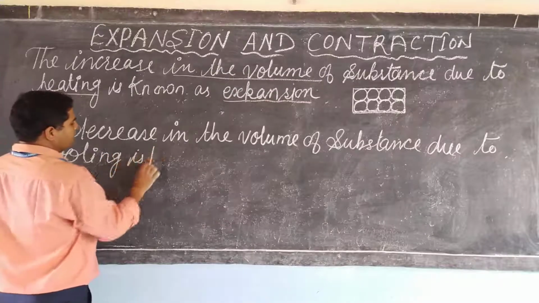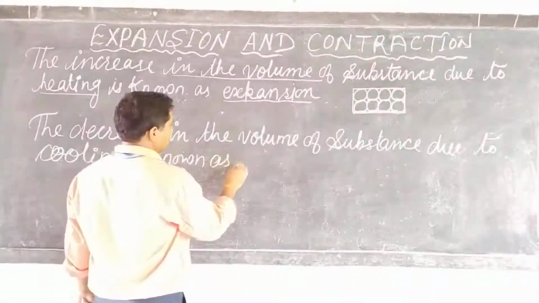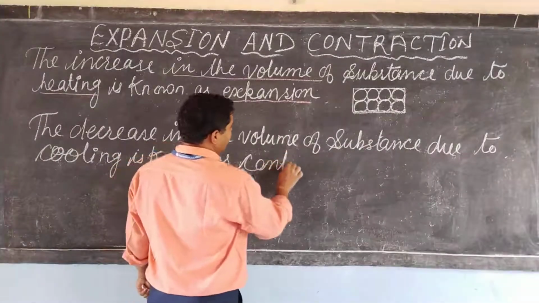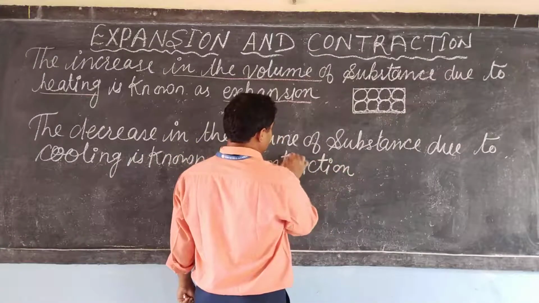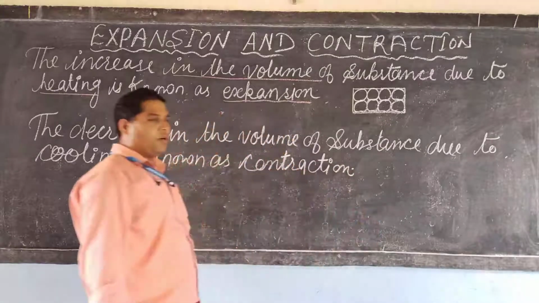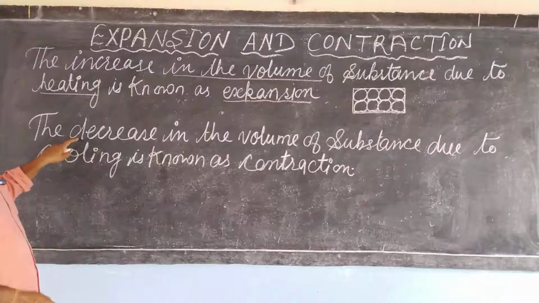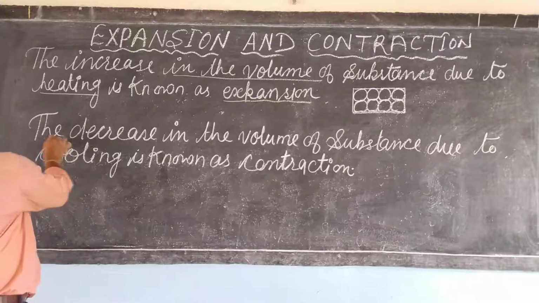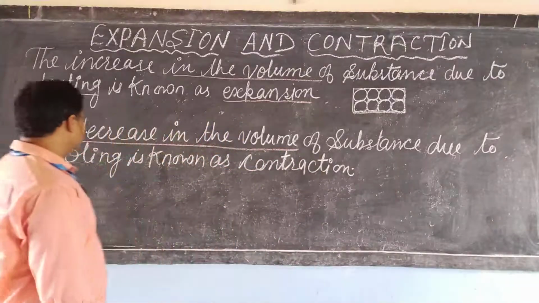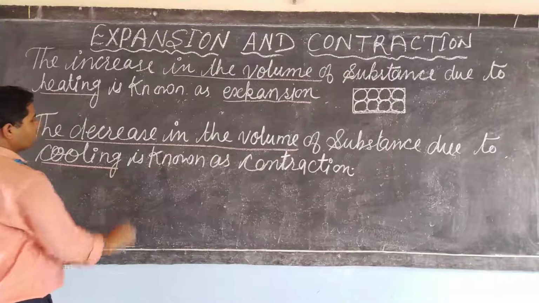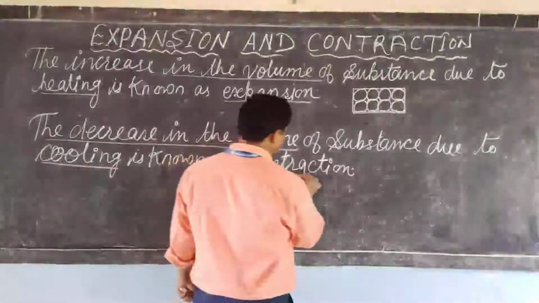is known as contraction. So this is the definition of contraction. The decrease in the volume of the substance due to cooling, or decrease of the temperature, is known as contraction, dear student.